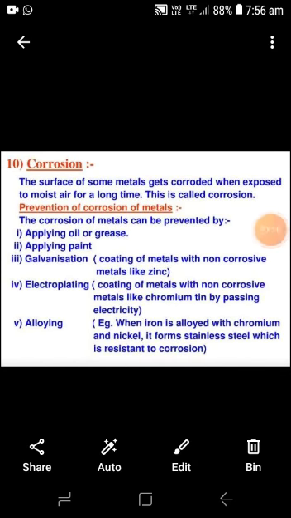Now we discuss corrosion. Corrosion is the slow eating away of a metallic surface when it is eroded by air and water. Due to reaction with air and water, the metallic surface becomes thinner. This process is known as corrosion.